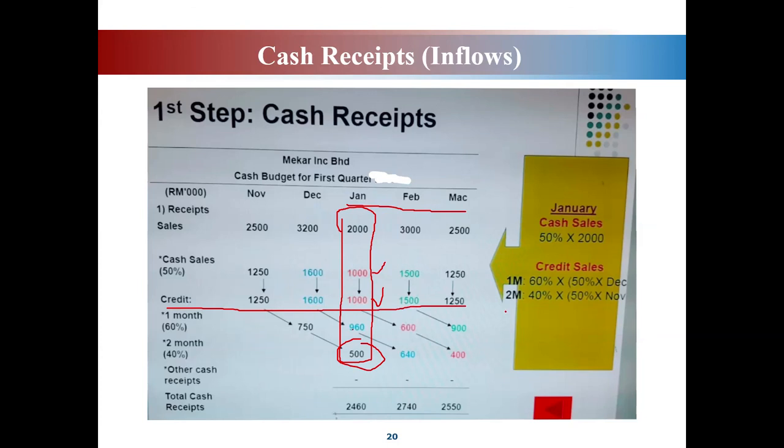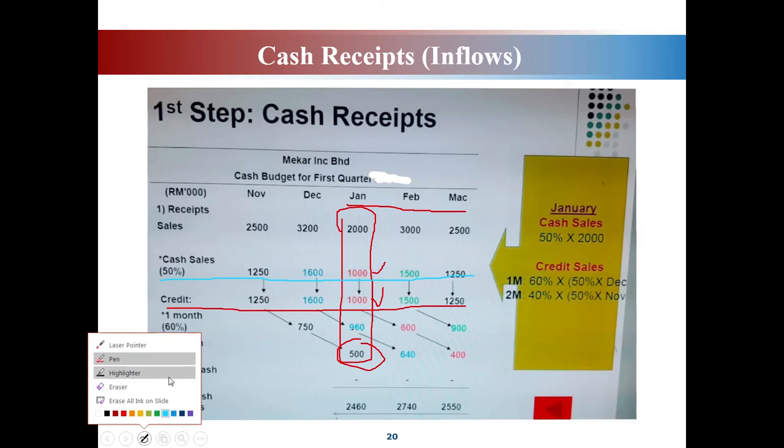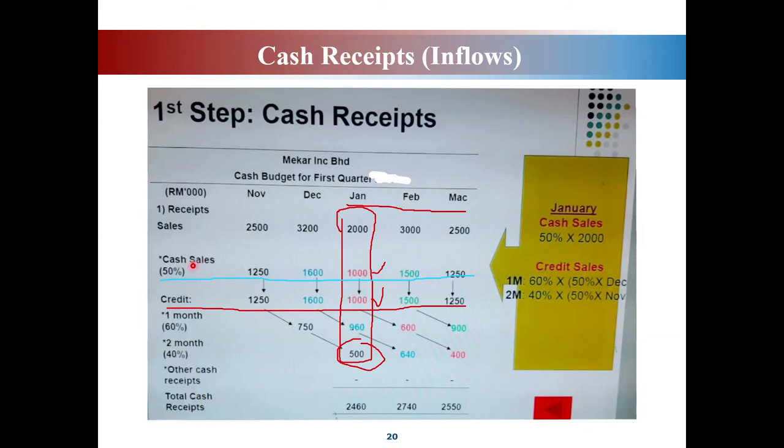Okay, make sure you know. This is the amount of cash sales. This is the blue one that I have underlined here, which refers to your cash sales, and the balance will be your credit sales. These are cash sales, and this one is for credit sales.